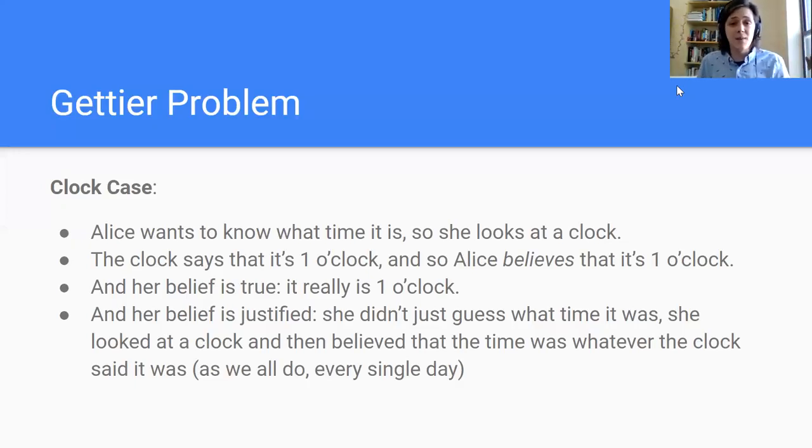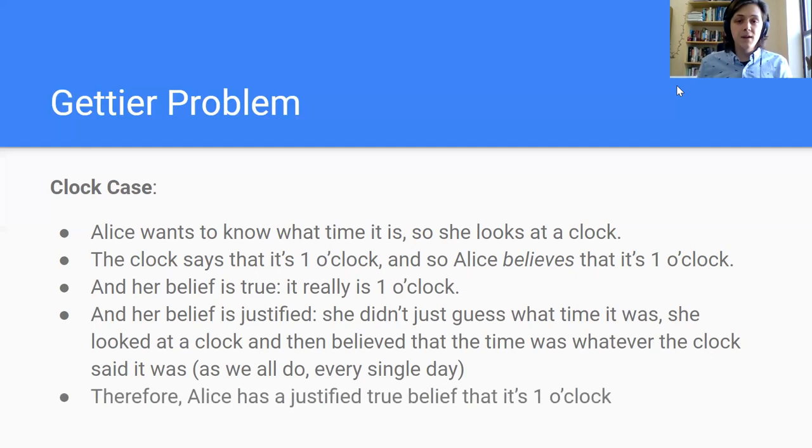Looking at a clock is how you get a justified belief of what time it is. So Alice has a justified true belief. She believes it's 1 o'clock. It's justified because she looked at a clock. And it's true. It really is 1 o'clock. Justified true belief. Done. She's met all three conditions. According to the justified true belief account of knowledge, these three conditions are sufficient for knowledge. So according to that account, Alice now has knowledge. And according to the account we're looking at, that means she has knowledge.